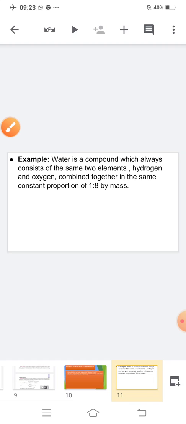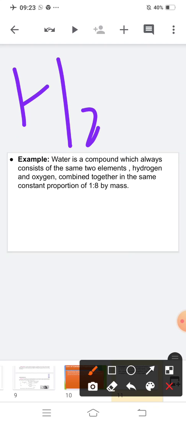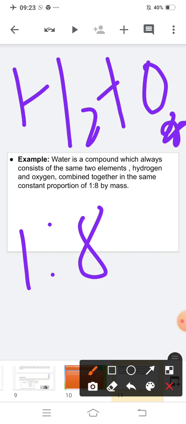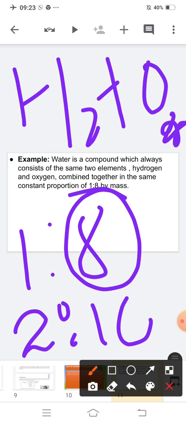Now, example. H2 plus O. Clear? So whenever you want to prepare water, your ratio will be the same. That means 1:8. Clear? You can't change the ratio. That means if you are taking 2 grams of hydrogen, then the oxygen will be 16, because the ratio will be the same. You will again get 1:8. Is this clear? You can't change the ratio.